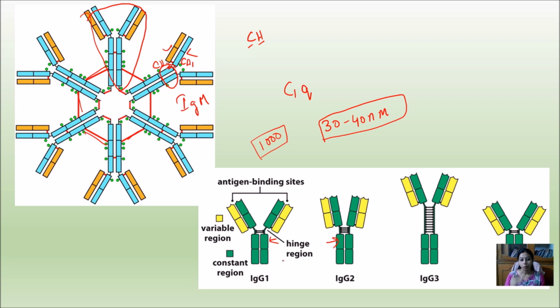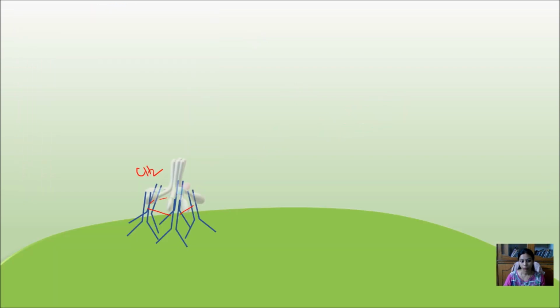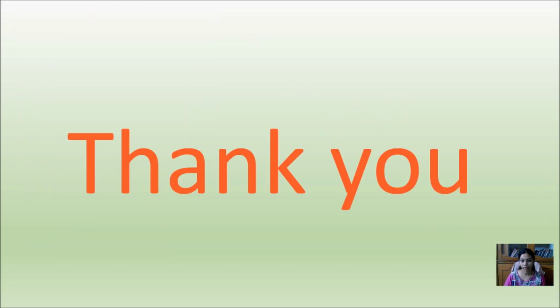So there are two antibodies which activate the complement system, immunoglobulin M and G, but the most favorable is immunoglobulin M. So this was a very small introduction about the complement system. Hope you have liked this video.